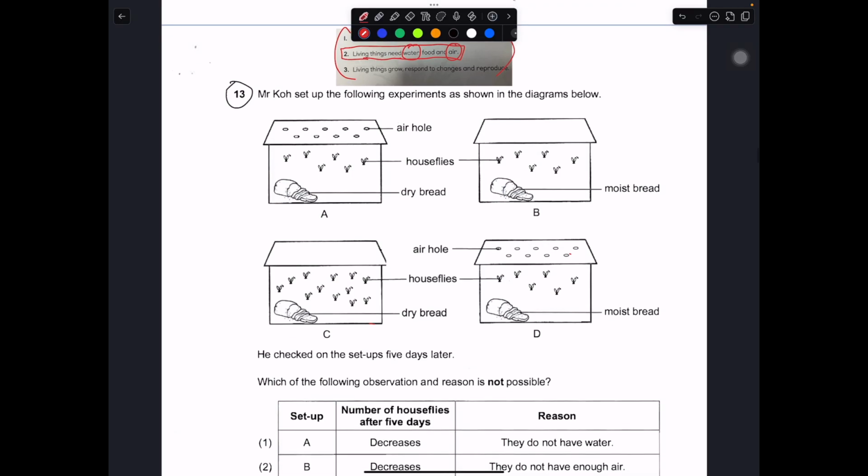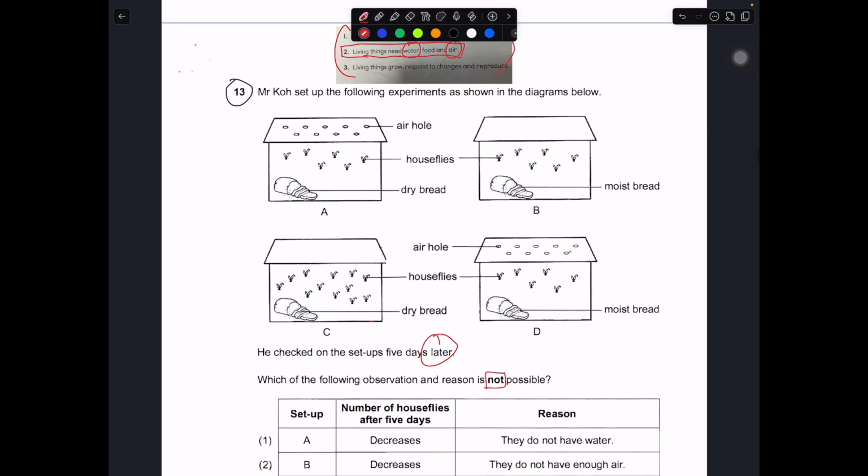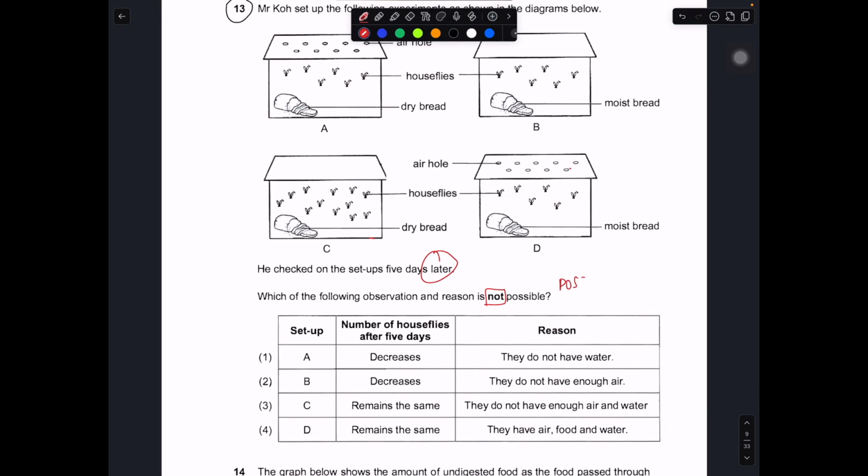So he checked that he leaves this setup. He checked it after 5 days. Which of the following observation and reason is not possible? Not possible. That means whenever it is possible, which is correct, you don't choose. Whenever that is not possible, which is incorrect, you will choose.